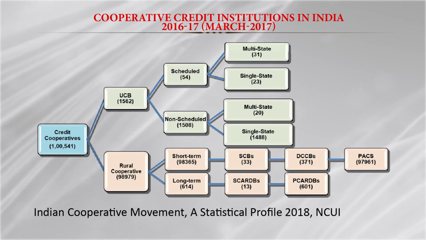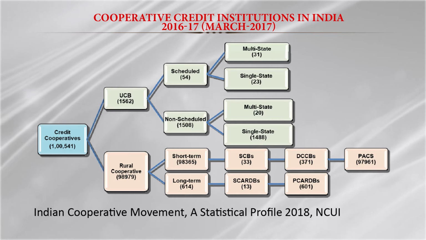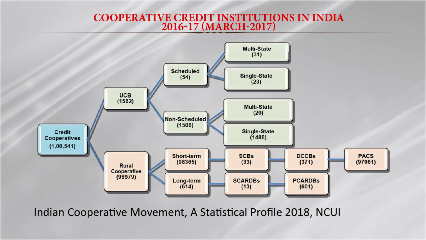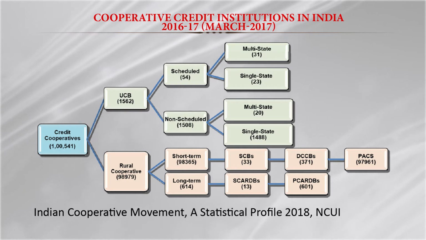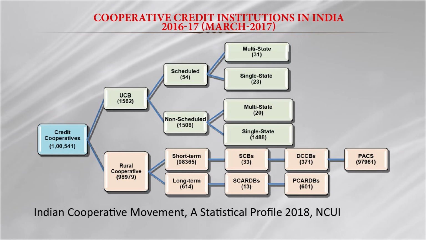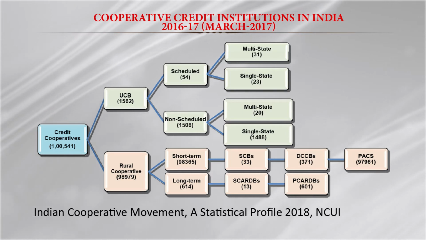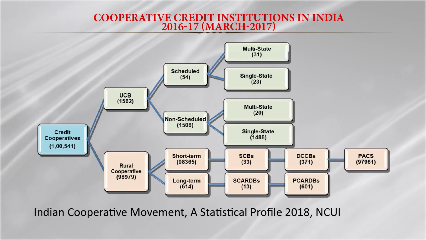Now the rural cooperative is actually our target to understand in this presentation. We have two types of structure: one is a short-term structure, another is a long-term structure. In the short-term structure, we have a total of 98,365 credit societies, and in the long-term, we have 614 credit cooperative societies.